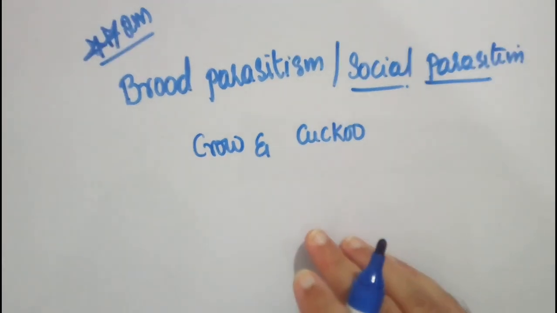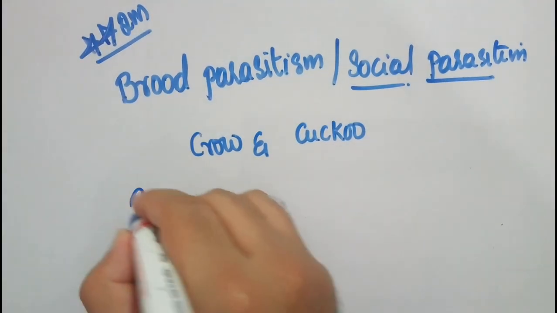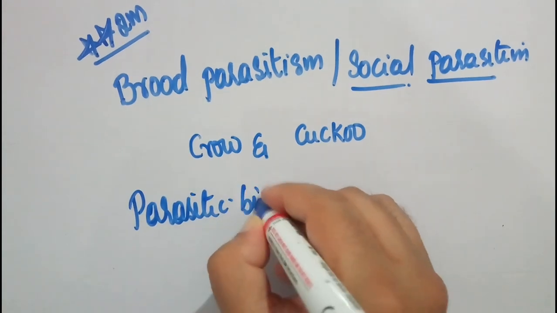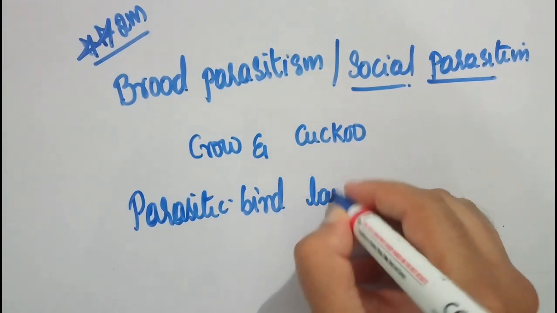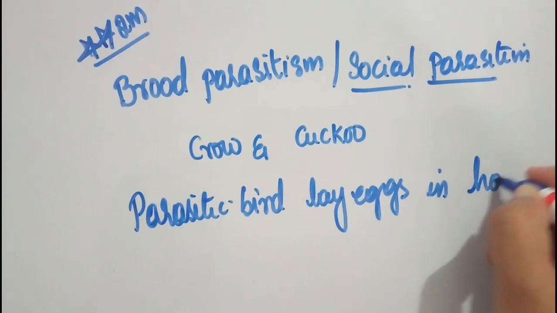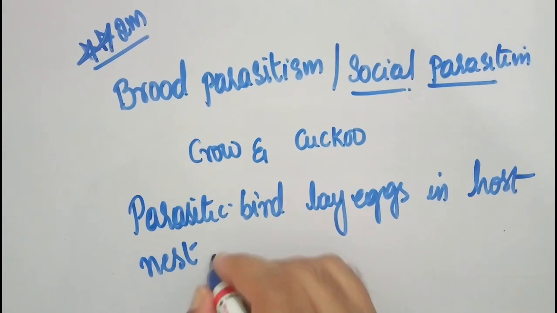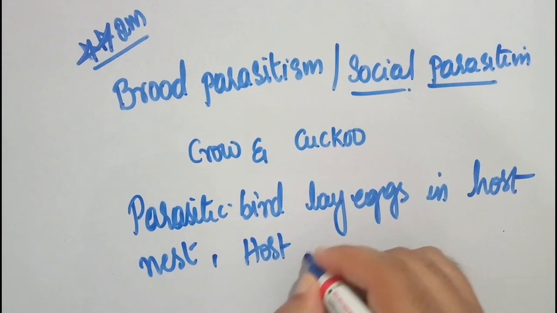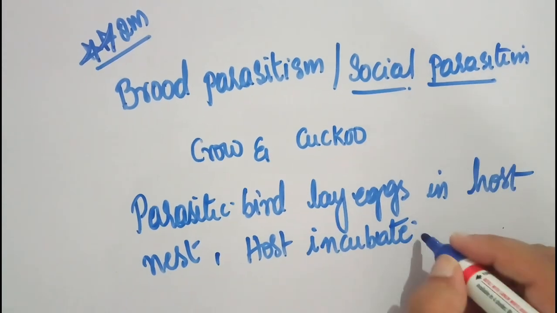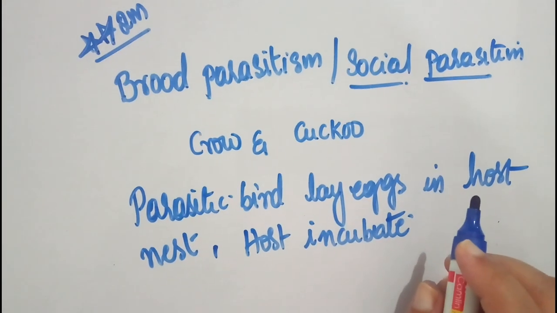So what is brood parasitism? The parasitic bird, here the cuckoo bird, lays eggs in the host nest, meaning the crow's nest here, and the host incubates the eggs of the cuckoo bird. So this is called brood parasitism.